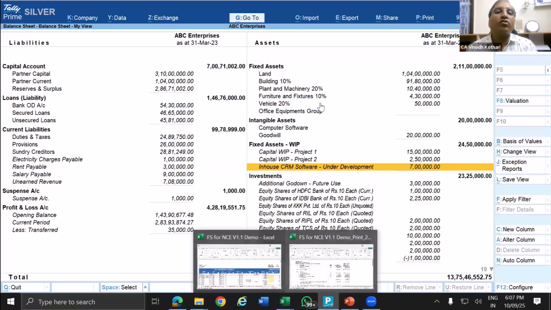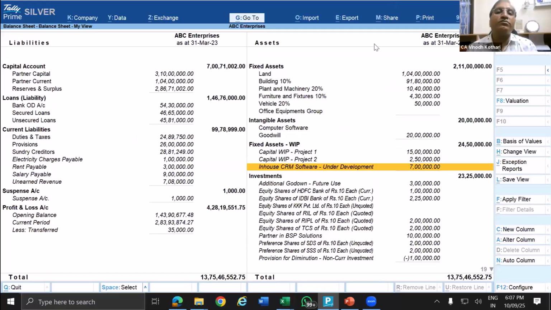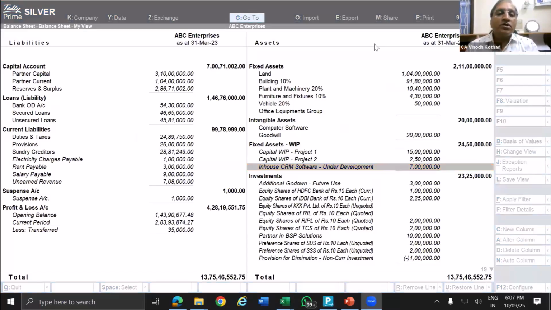Next, what queries are there? Hope I have cleared this query for you. Free, yes, it is free for all the versions. No, sorry, it will work only in TallyPrime 6 version and above.